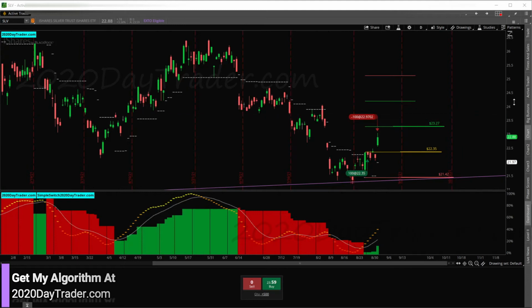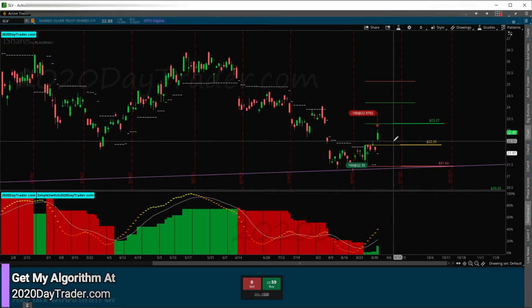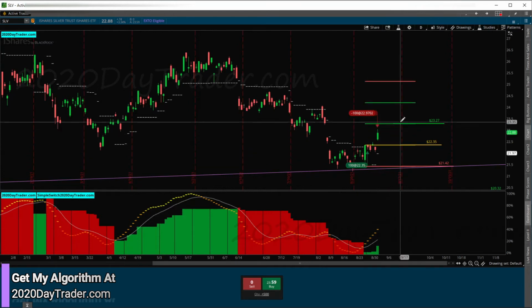Silver. So we did trade silver, as I said on Sunday. I'm going to buy silver Monday morning. So I did trade silver. You can see where I have my entry and my exit on this candle. I could have waited till it got up to here, as you're going to see with the rest of these tickers that we talked about that I told you I was trading and I was swinging and all that stuff. I got out of everything on Friday. So I pretty much closed all my positions during the week and on Friday because we had this long holiday weekend coming up, a lot of craziness with Afghanistan. I mean, even there's another coup that just took place in another country.